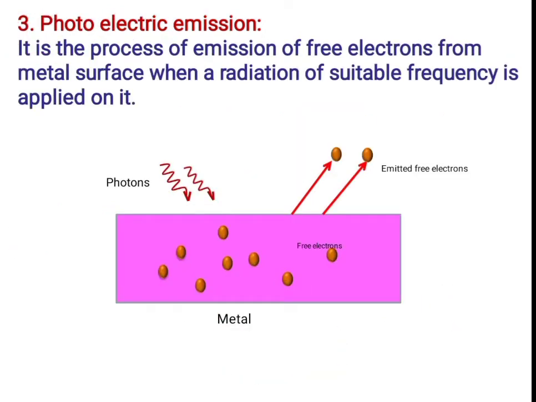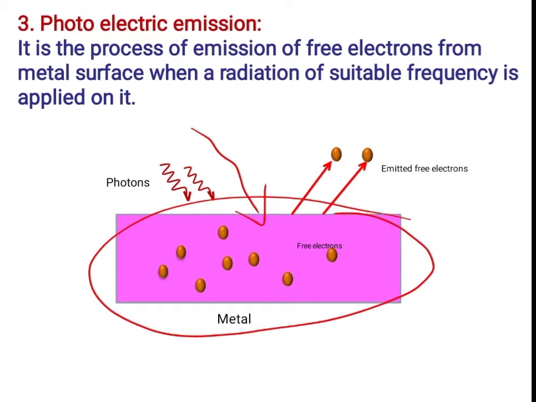It is a process of emission of free electrons from metal surface when a radiation of suitable frequency is applied on it. Suppose if suitable frequency radiation is incident on the surface of the metal, then free electrons are ejected out or emitted out from the surface of the metal. This process is called photoelectric emission.